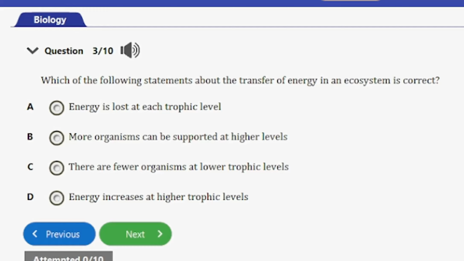Let's consider the next question, question number 3. It says, which of the following statements about transfer of energy in an ecosystem is correct? A. Energy is lost at each trophic level. B. More organisms can be supported at higher energy. C. There are fewer organisms at lower trophic levels. D. Energy increases at higher trophic levels. So guys, the answer to this question is option A, and that's energy is lost at each trophic level.